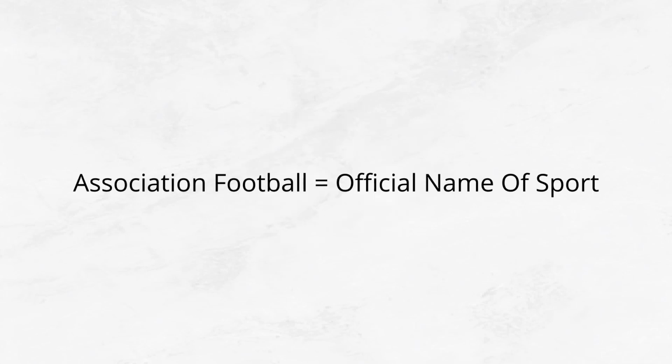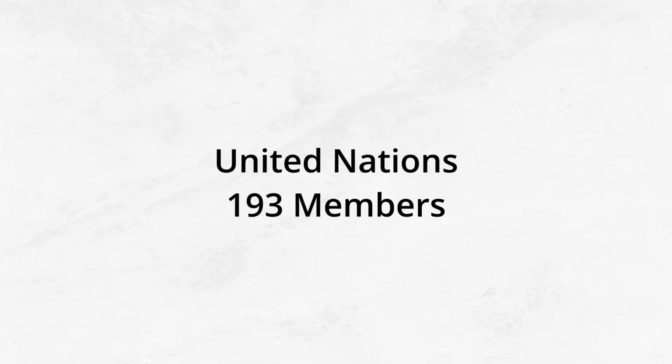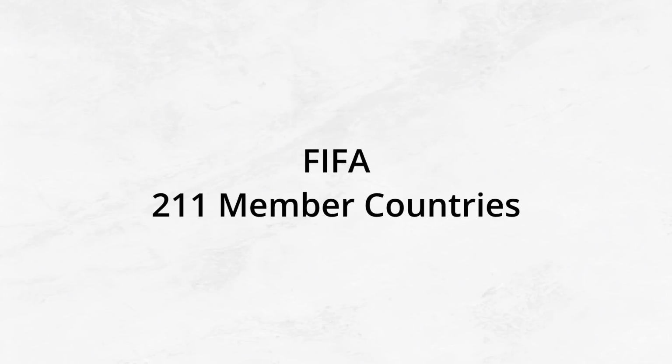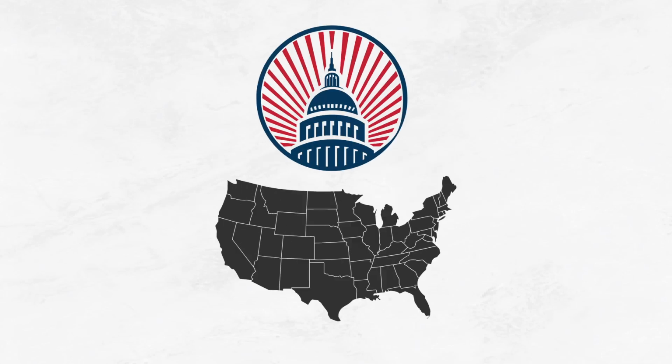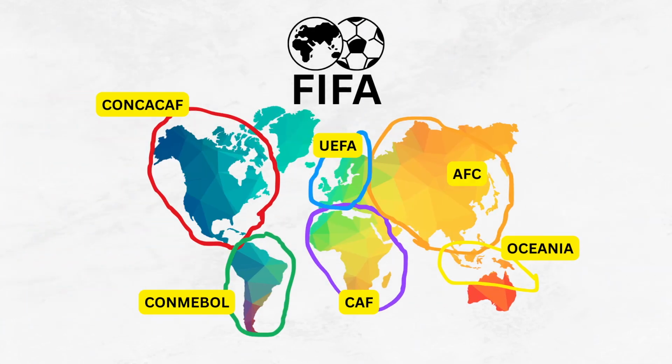Just to put you in perspective of how big this organization is. The United Nations has 193 member countries. FIFA has 211. Think of it like the United States federal government. FIFA is the federal governing body over all the football organizations in all countries.